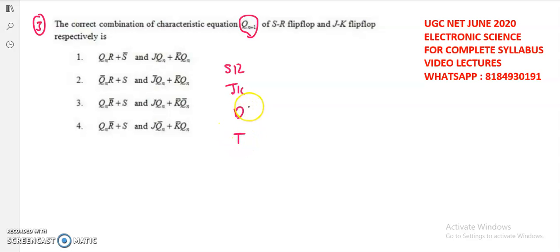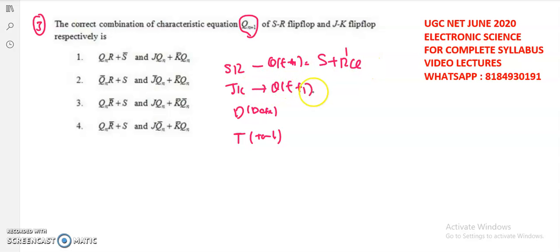D can be called a data or else delay flip-flop, and T is called a toggle flip-flop. So while coming to the SR flip-flop, the Q(t+1) equation is S + R bar Q. And for the JK flip-flop, the Q(t+1) expression is J Q bar + K bar Q.